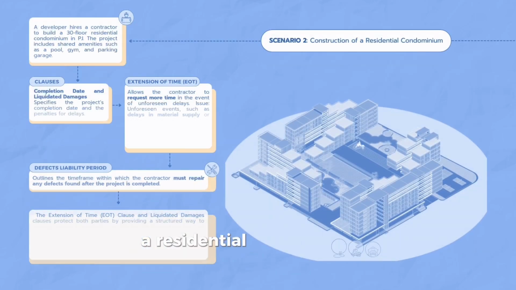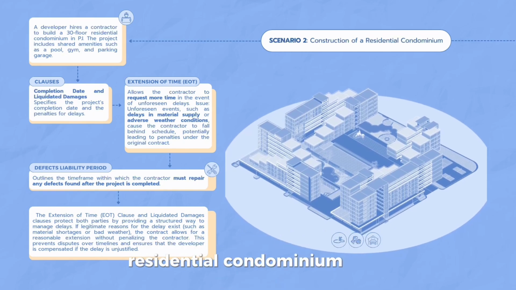Coming up to scenario 2. A residential condominium developer hires a contractor to build a 30-floor residential condominium in BJ. Due to the size of the project, unforeseen events such as delays in material supply or unfavorable weather cause the contractor to fall behind schedule, which could result in fines under the original contract.